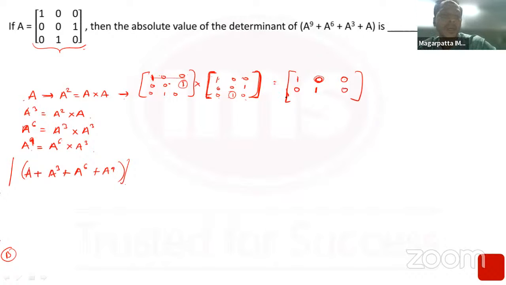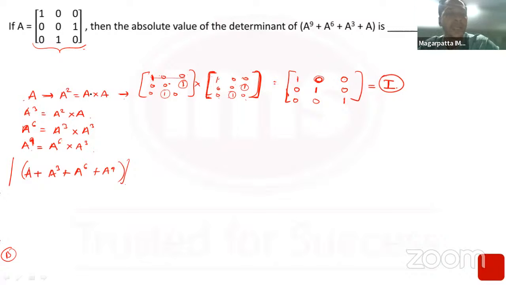Here again, third row, first column, first element and second elements are 1, no ones will match. Third row, second column, again the ones will not match. Third row, third column, 1 and 1 both are in the second place, so they will match, and therefore you get a 1 over here, and that is nothing but an identity matrix. As soon as I see that it is an identity matrix, I realize now the calculation could become a little easier, because any matrix into an identity matrix is that matrix itself.